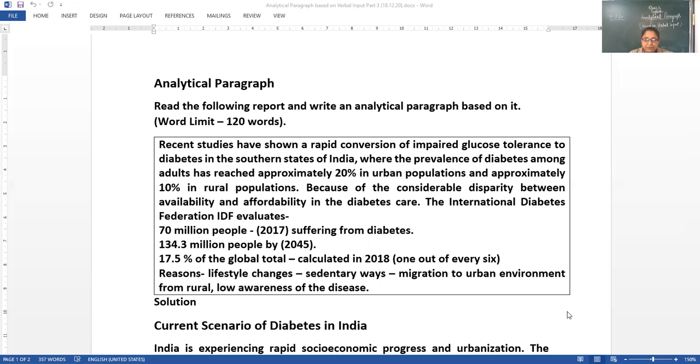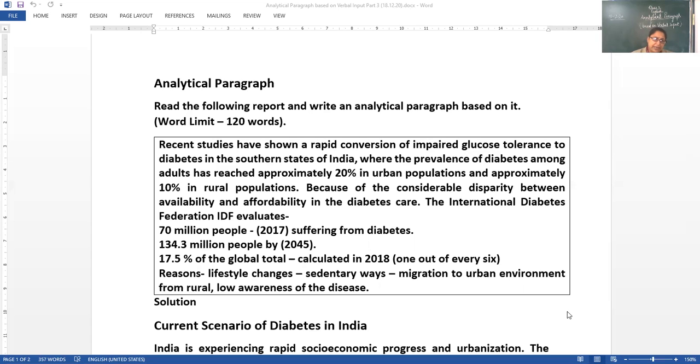Reasons: lifestyle changes, sedentary ways, migration to urban environment from rural environment, low awareness of the disease. Awareness is not there. Right?